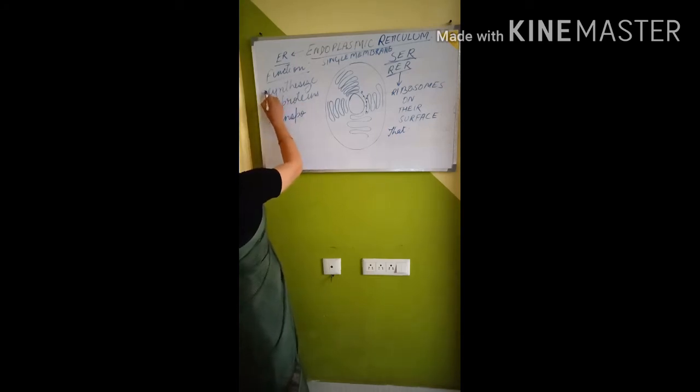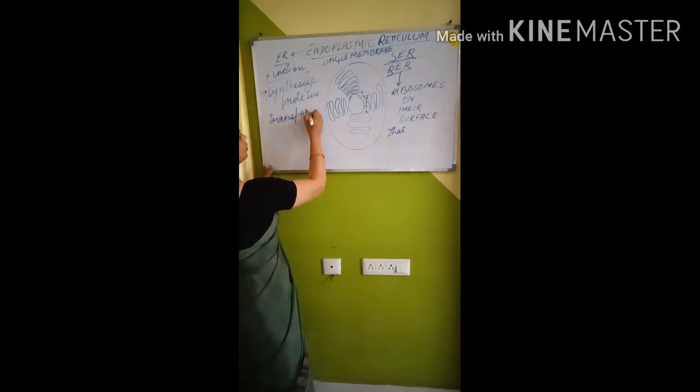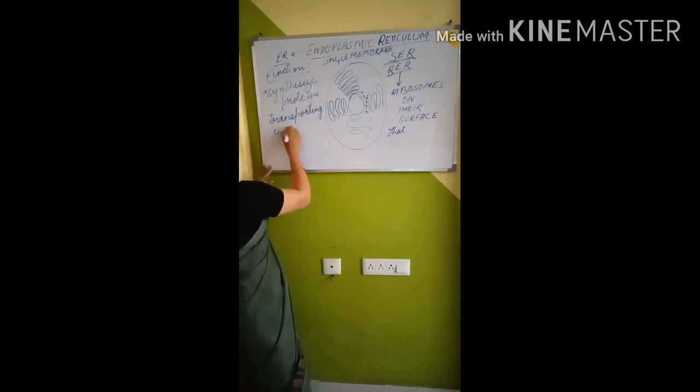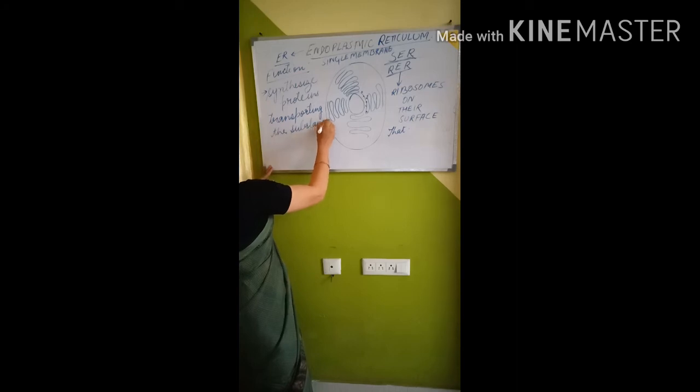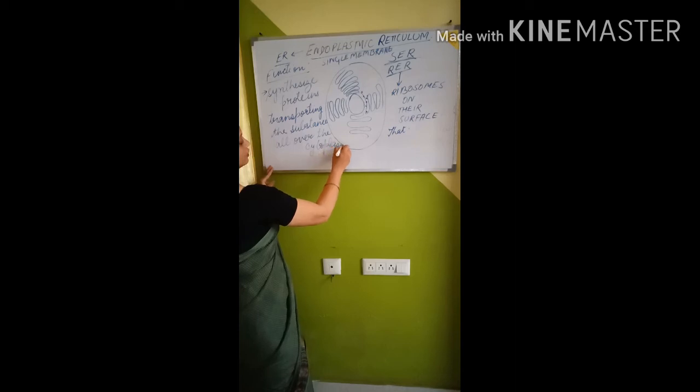It helps to synthesize proteins, as well as it helps to transport the substances all over the cytoplasm. Please remember this, children.